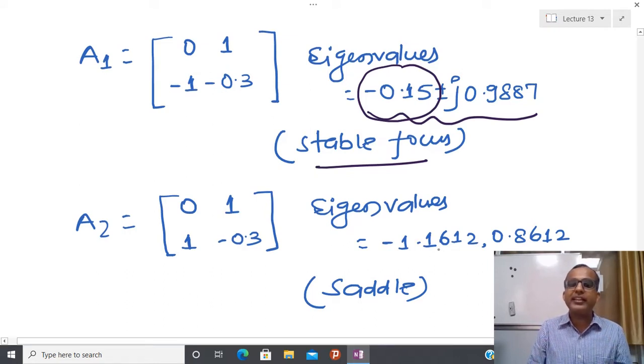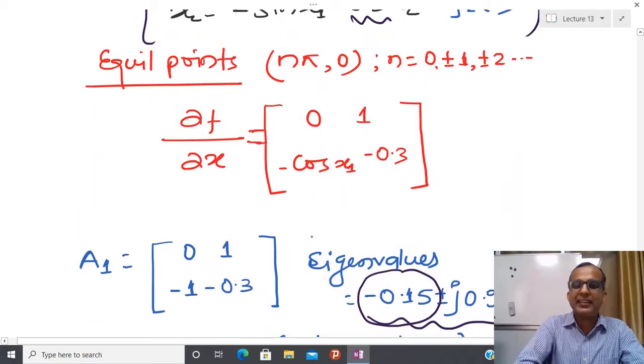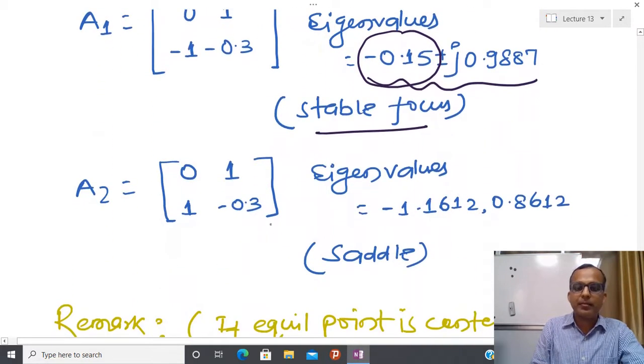Now try to see the other system matrix A2, that is about pi and 0. If you substitute pi and 0 in this, meaning x1 equal to pi, at that time I have this kind of pi by 2, sorry. So I have this pendulum position, and after that I have this pendulum position. Sorry, this is pi.